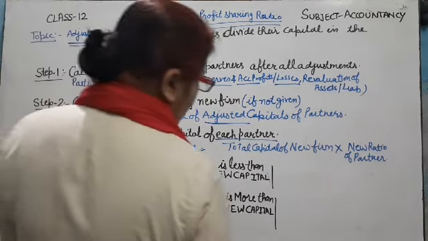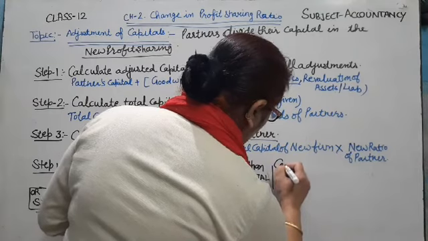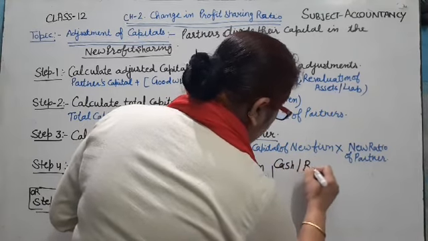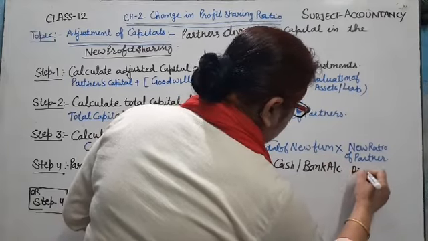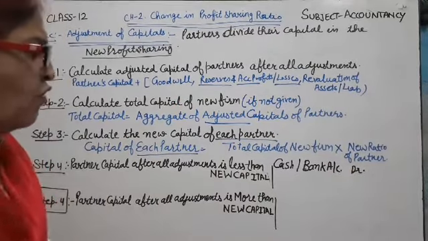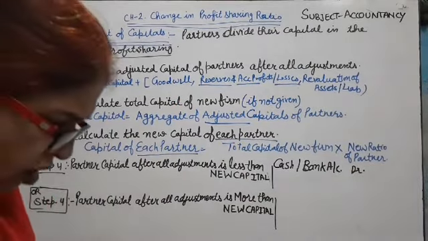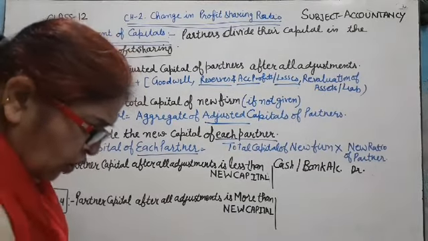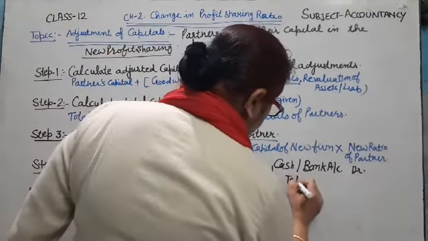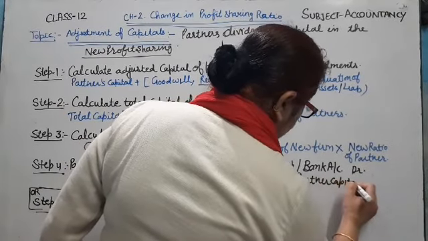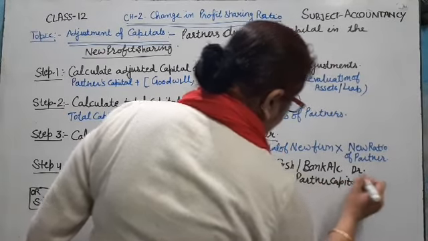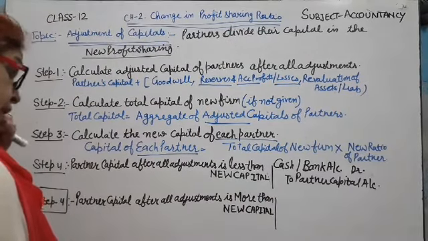that means the partner will bring the capital, because new capital is more than adjusted capital, so that partner brings the capital and a journal entry is written in the books. Because the partner brings cash or bank, cash account or bank account is debited to partner capital account, because the partner increases their capital.